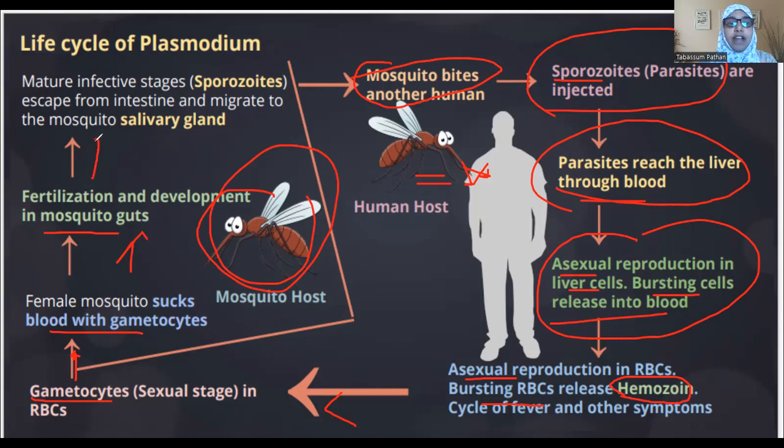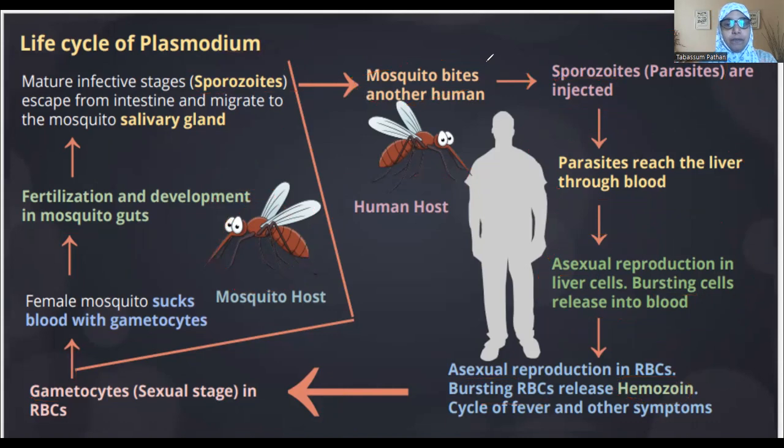Then the mature infective stage, again known as the sporozoites, escapes the intestine of the mosquito and migrates to the salivary glands of the mosquito. Now this is the matured form of the malarial parasite in the mosquito. If this mosquito happens to bite another healthy human being, it is capable of transferring this infectious parasite stage, the sporozoite, into that healthy individual. This is how the life cycle of the malarial parasite works, or you can say the mode of transmission of the malarial parasite.